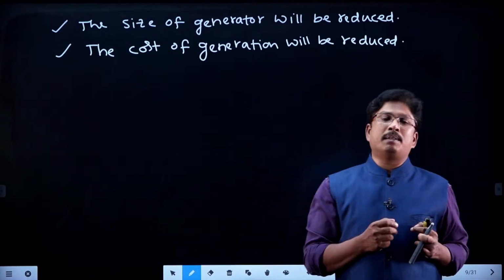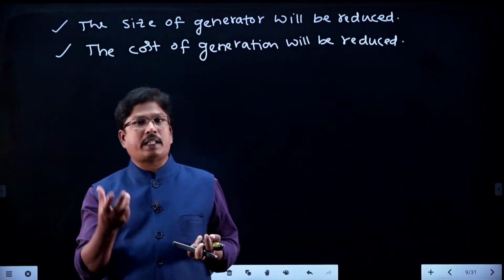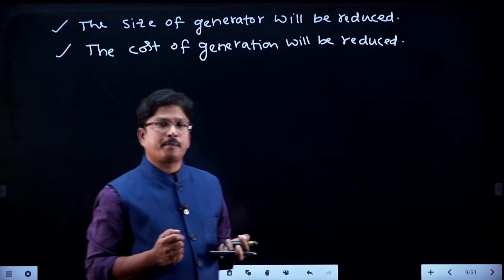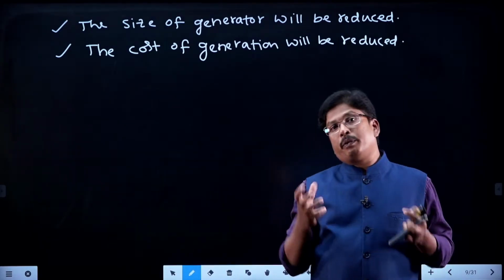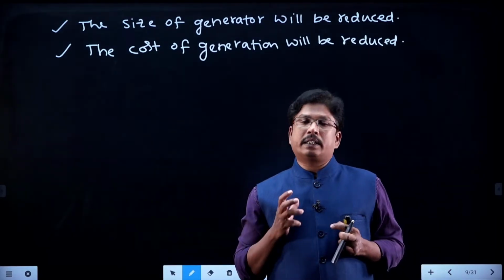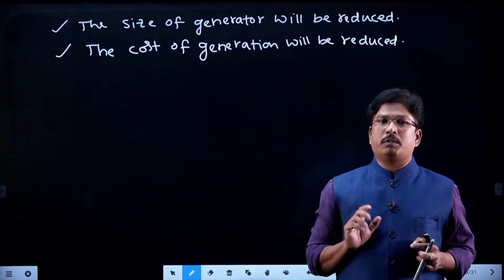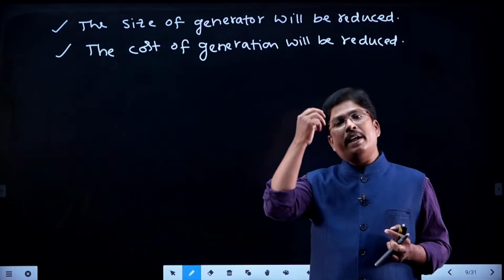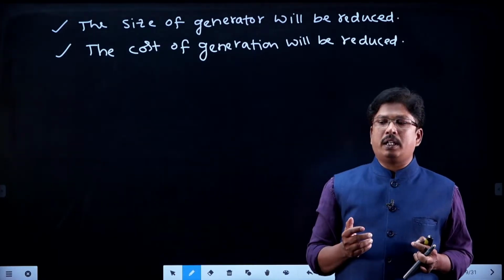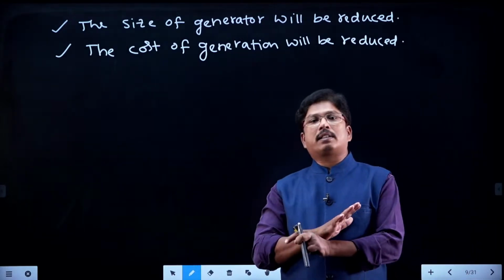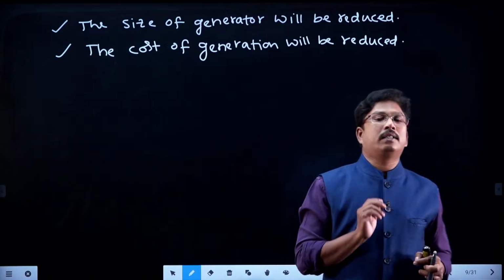But the industrial consumer has a lot of induction machines, where the power factor will be very low, nearly 0.6, right? Whenever he improves the power factor from 0.6 to 0.9, then we get the advantage. That's why the tariff for industrial consumer only we have to reduce, not for the domestic consumer. Domestic consumer already pays less and has a very good power factor. Power factor correction is the concept of industrial consumer only, right?